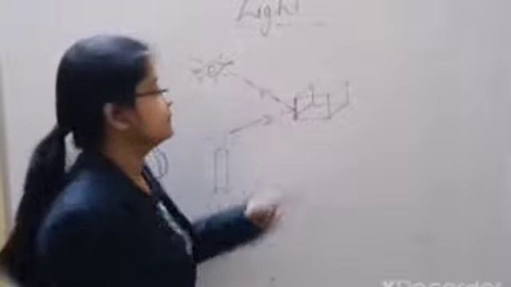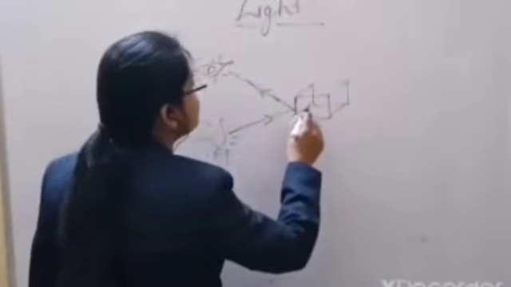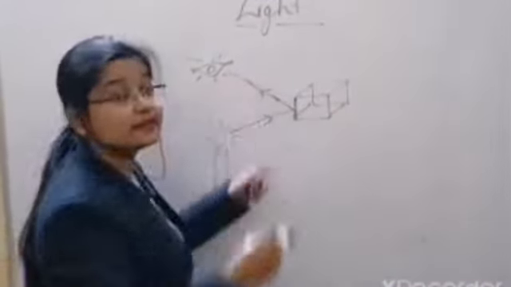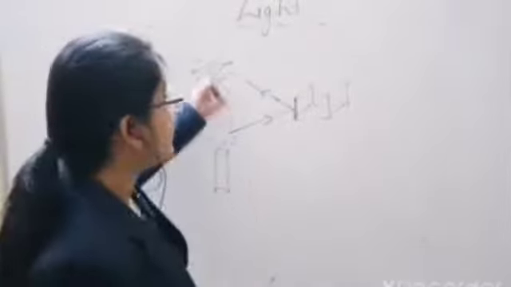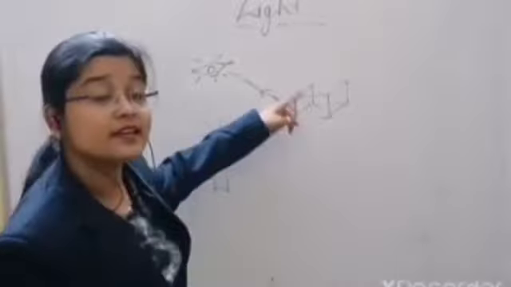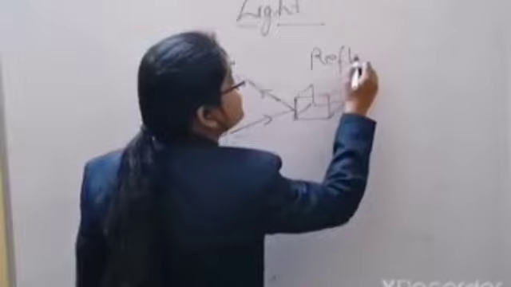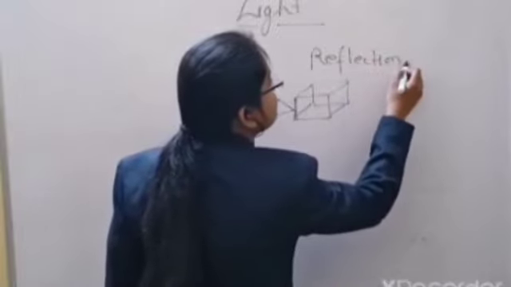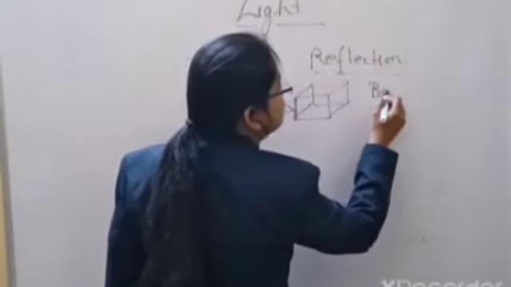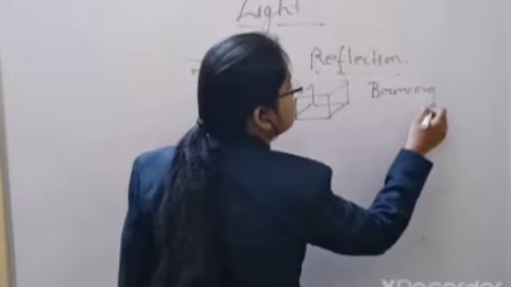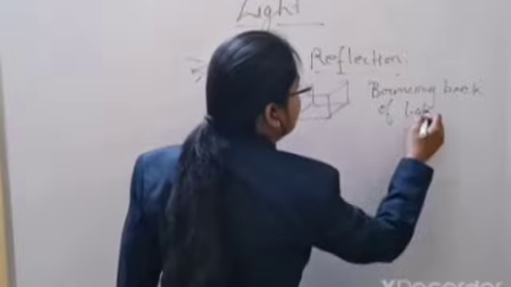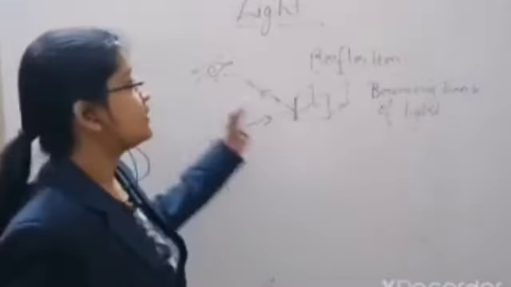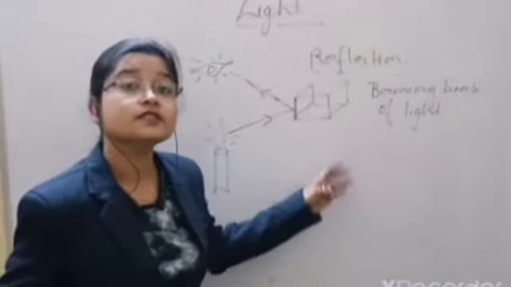So you can see here, this is the object and it reflects the light and it enters the observer's eyes. Okay, and then the observer is able to see the object, and this is called reflection. So what is reflection? Reflection is nothing but the bouncing back of light. So this is reflection, and this reflection depends on the nature of the surface of the object.